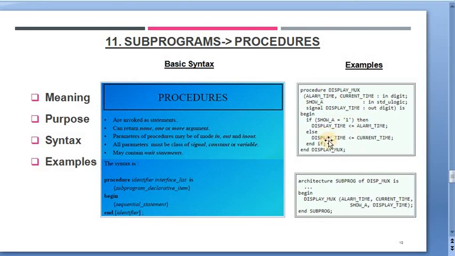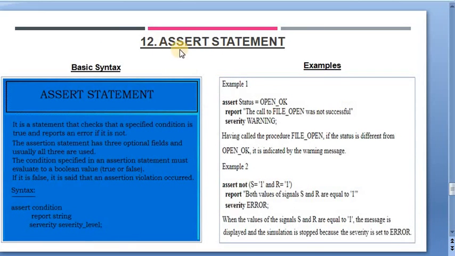See the second example, where the subprogram procedure is called for multiple values, that is alarm time, current time, show a or display time. So in this way, the subprogram procedures act in VHDL programs. I hope you have now a thorough understanding of this topic of subprogram procedures. Now let's move to the next slide for the study of assert statement.